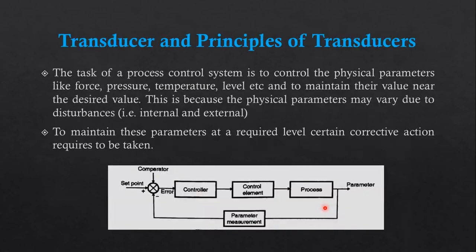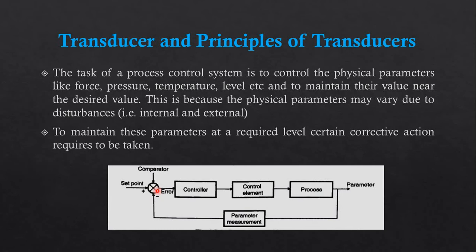Now it is essential to measure the actual value of parameter P to achieve proper feedback, right? Nowadays most controllers are electronic, and hence they require an electronic input. Thus the feedback signal is required in electrical form. Right now we are measuring temperature, but we are not giving the temperature as feedback. We are converting temperature into an electrical signal, and then giving it to the comparator. So we need to convert it into an electrical signal.